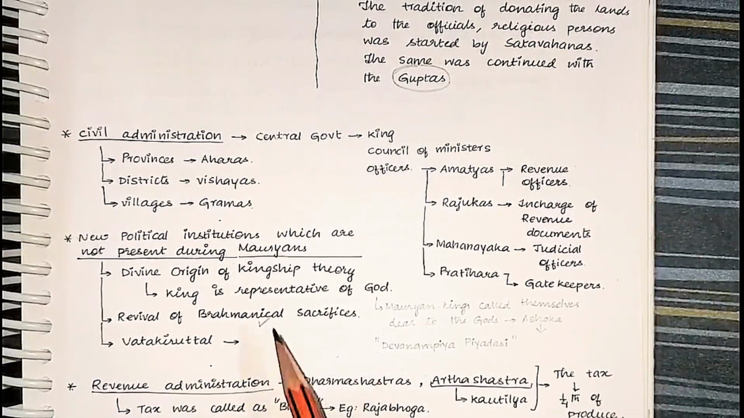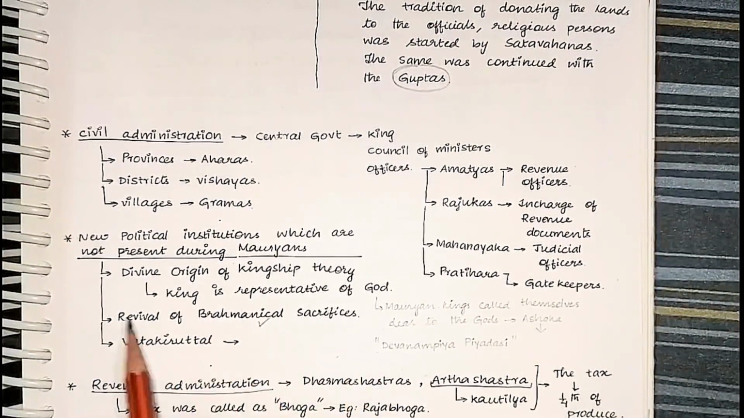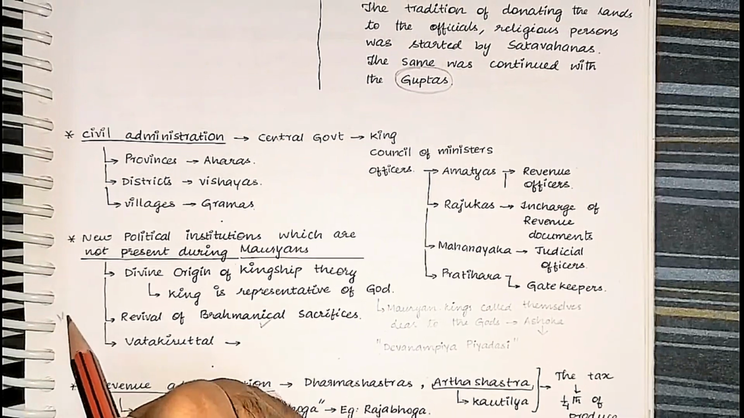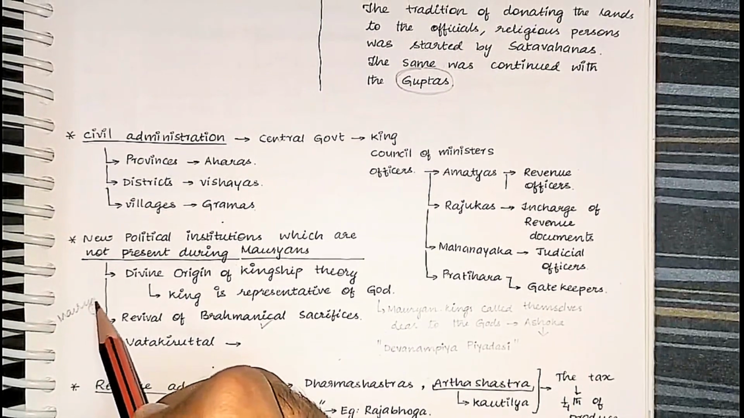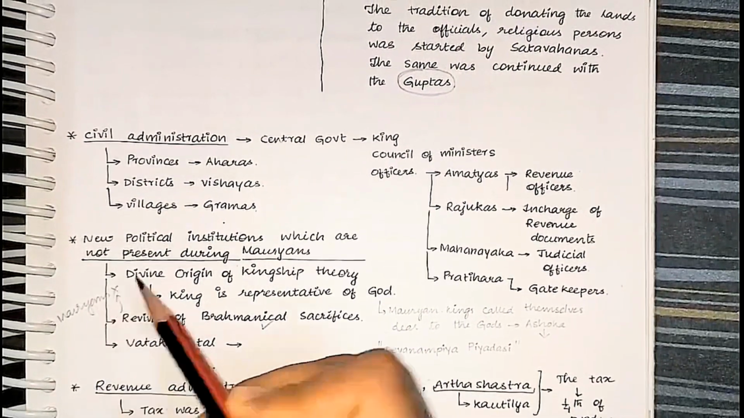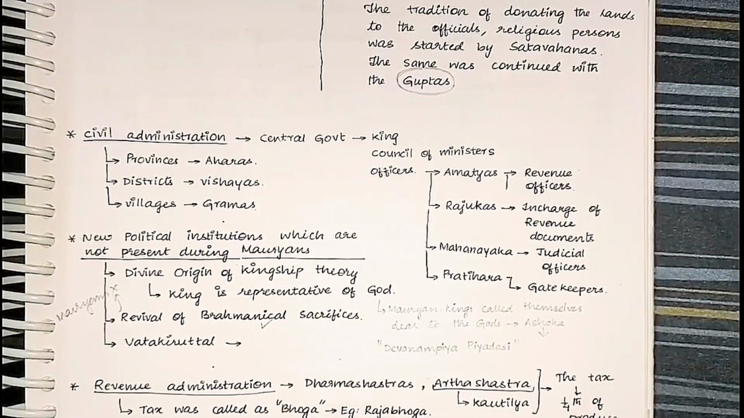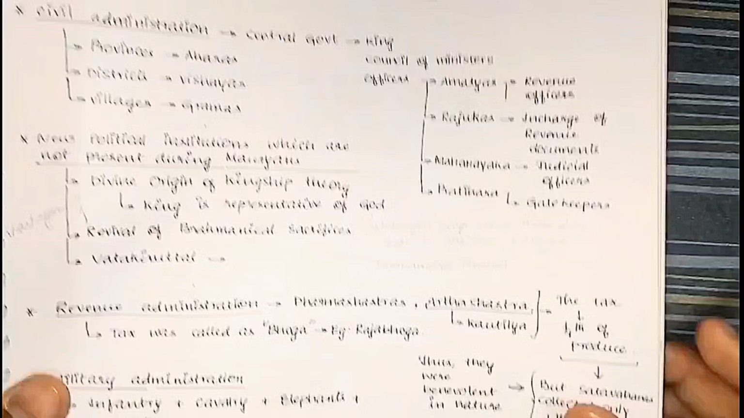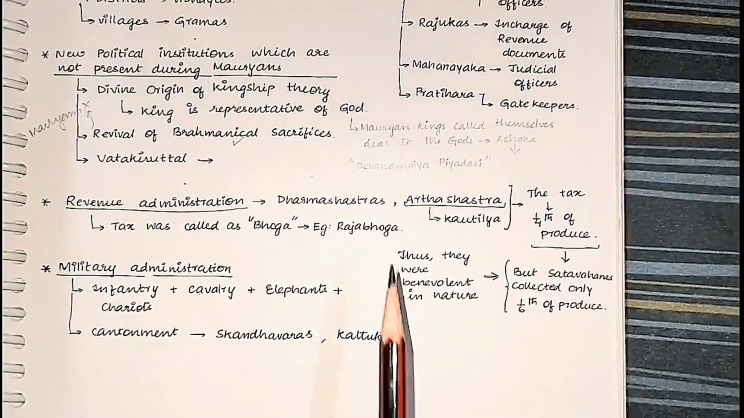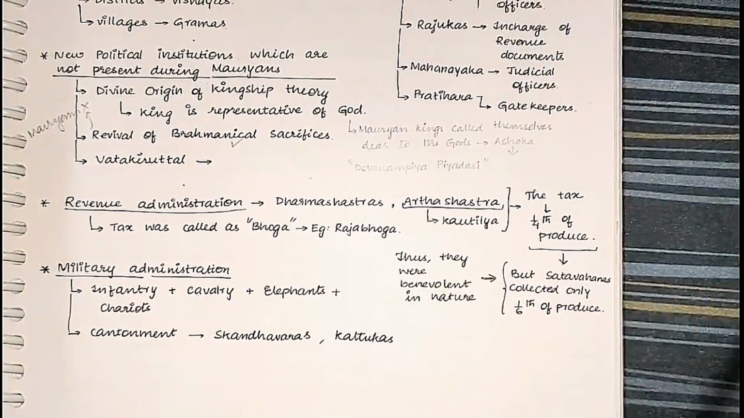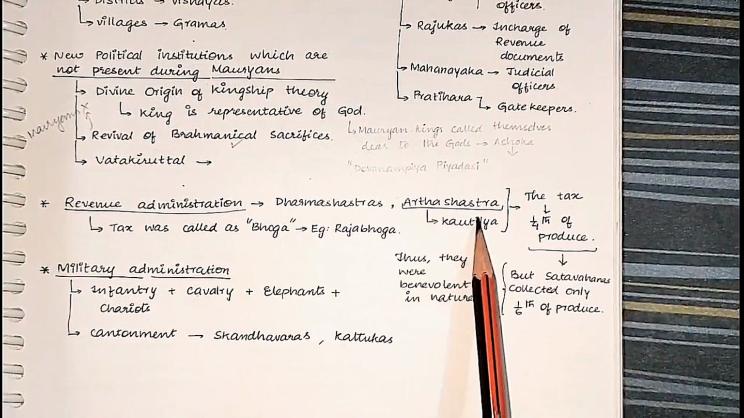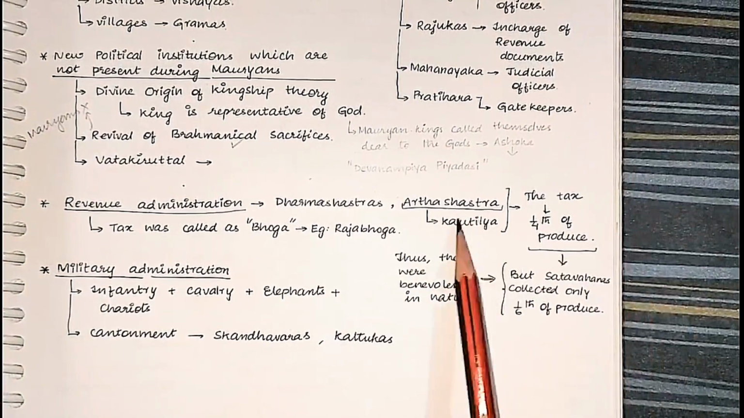And revival of Brahminical sacrifices. During Mauryan times, this was not present. The Brahminical sacrifices and rituals were absent during the Mauryan times. It came out during the time of the Shatavahanas. That's it. Revenue administration was based on the Dharma Shastras and Artha Shastra. Artha Shastra was written by Kautilya, Chanakya.